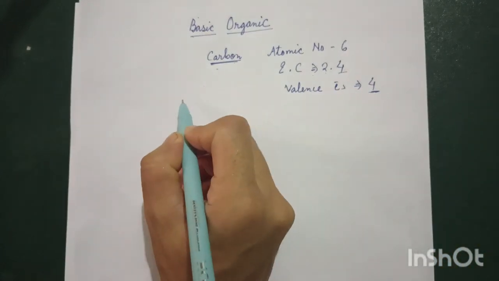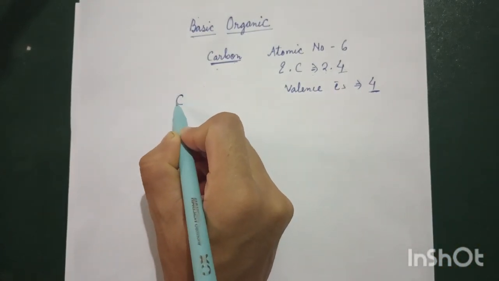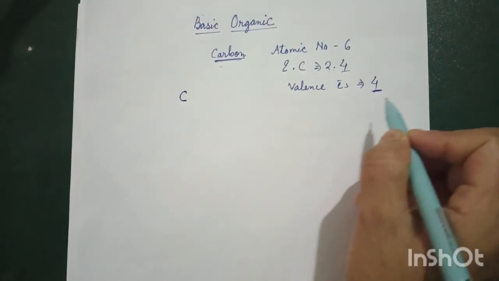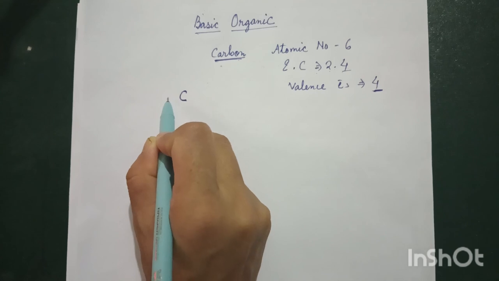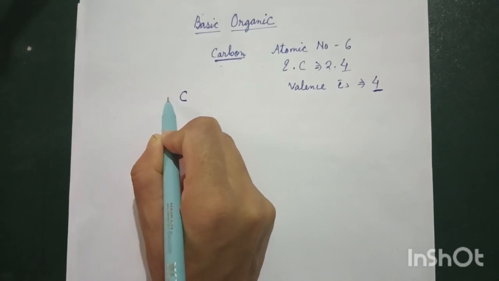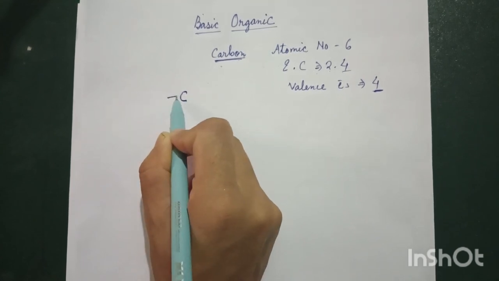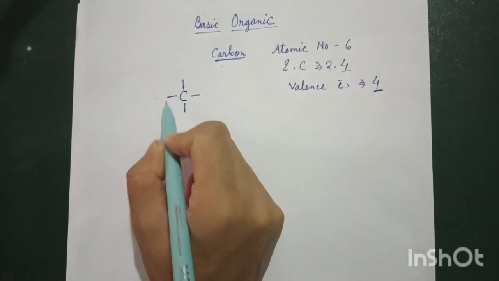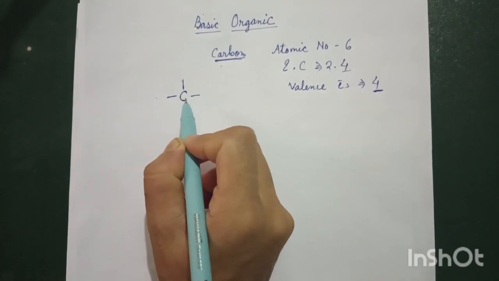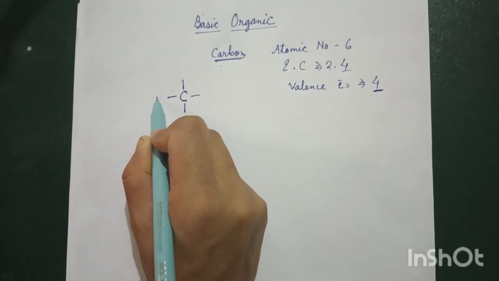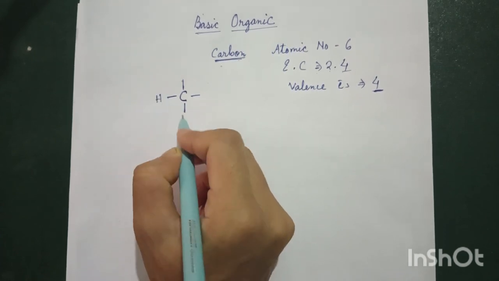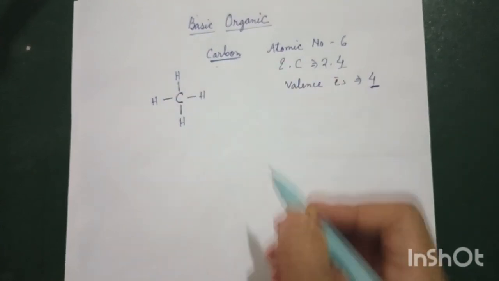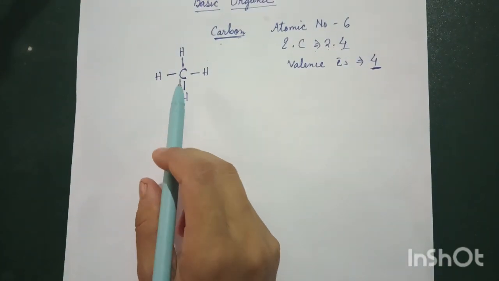Now let us draw a carbon. I have just written a carbon here. See, carbon has how many valency? You have to always fulfill the carbon valency, 4. So 1 valency, 2 valency, 3, 4. So it has 4 bonds. Carbon should always have 4 bonds at the normal state. So let's study with the hydrocarbons, hydrogen and carbon, first. Just to make it simple, we have written that this carbon has 4 bonds.